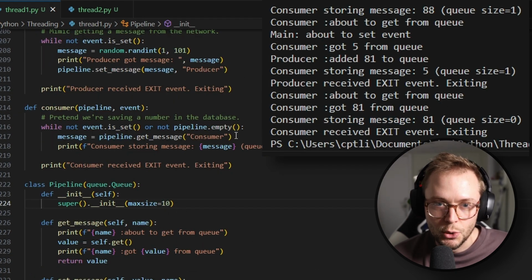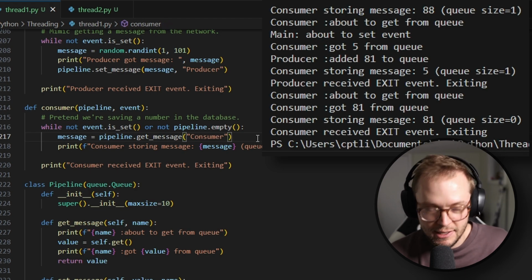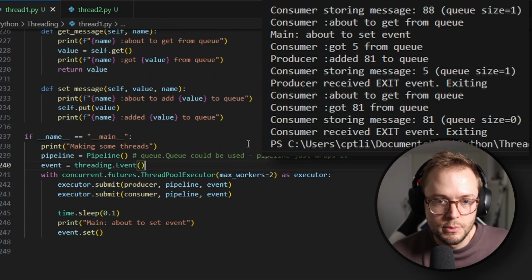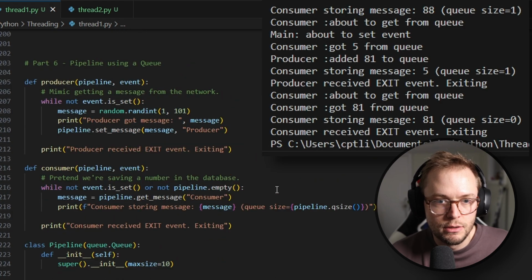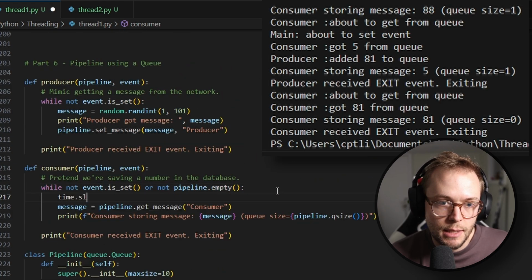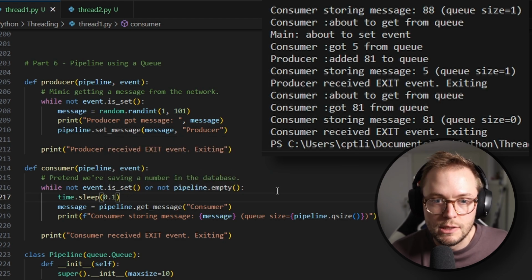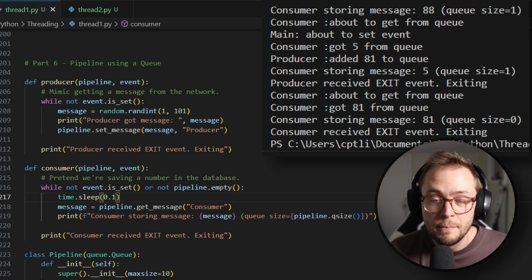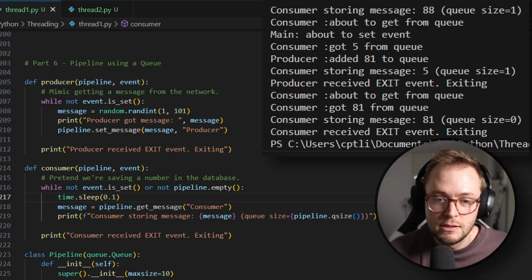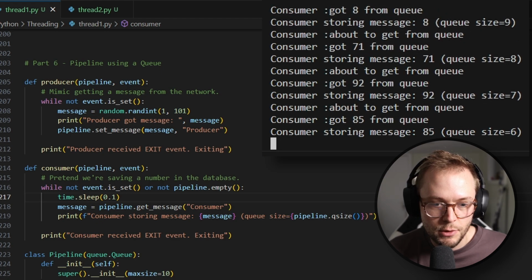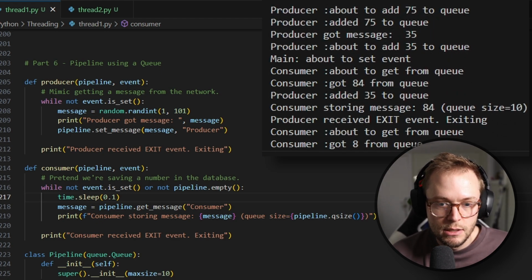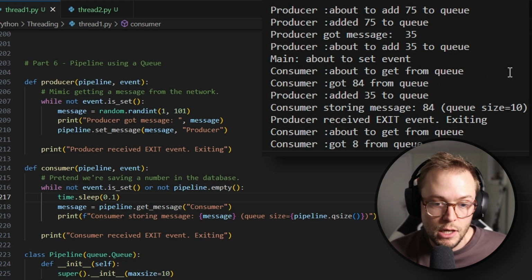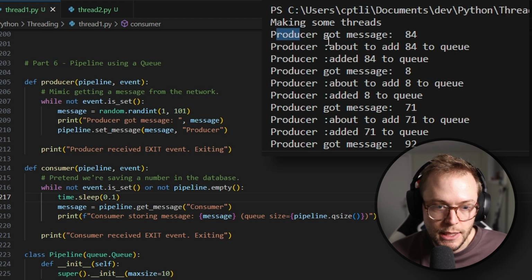If we want to see a shorter output for this, one thing we could do is make it so that we do time.sleep for 0.1 seconds here. If we do this, it means that the consumer is going to pull things off of the queue more slowly, which means that there will probably be at max 10 things on the queue at one time. So if we do this, we can see that we did actually reach 10 things on the queue, because it was taking time for the consumer to pull things off. So we see the producer added a bunch of things to our queue.